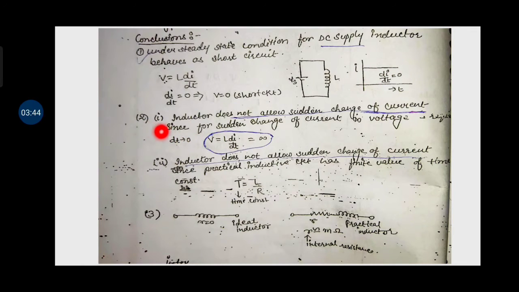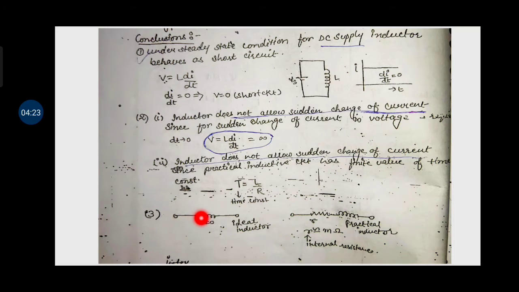Let's see point number 2. Here the inductor does not allow sudden change of current. A sudden change of current means dt tends to 0, and V is equal to L di by dt, so if dt tends to 0, then overall it will be infinity. And see point number 3. The inductive circuit has a finite value of time. So the time constant tau is equal to inductance divided by resistance. So this is our time constant.